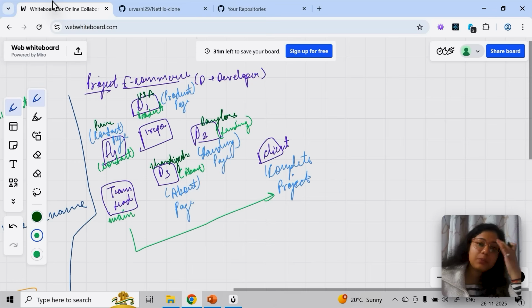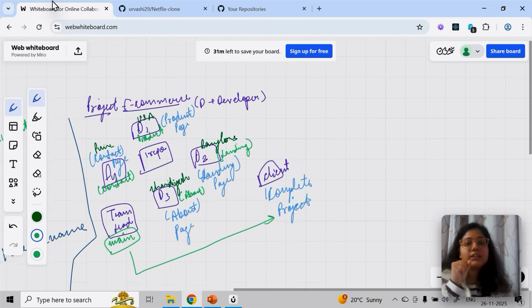So every developer is assigned one page or some feature. Generally, whatever the feature is, we create the branch name for that, and then we assign these branches so that this person will work on this very feature. But to the client I have to deliver one single project. That is how important this main or master branch is. Master or main, either one will be there. Main is that one branch that is like the complete project.